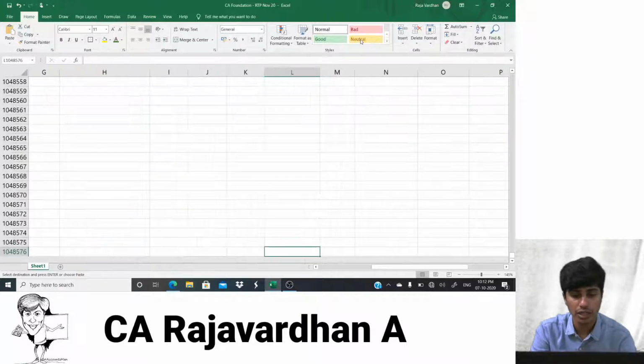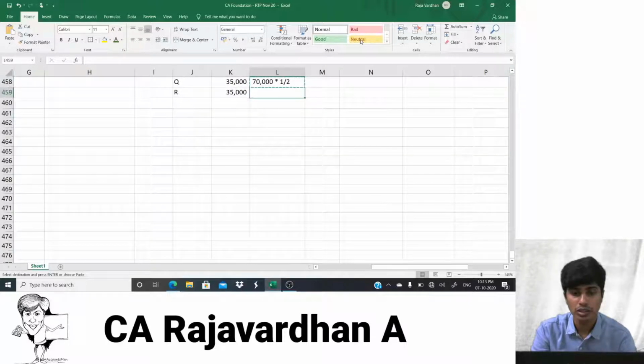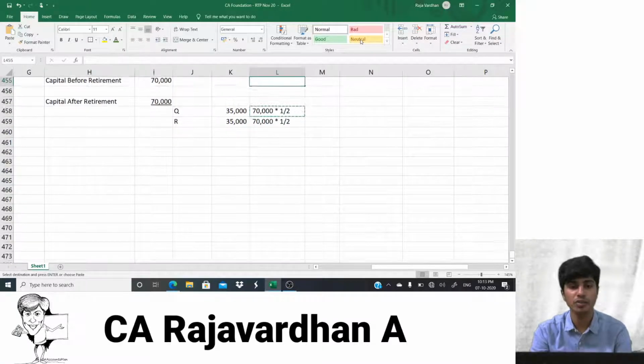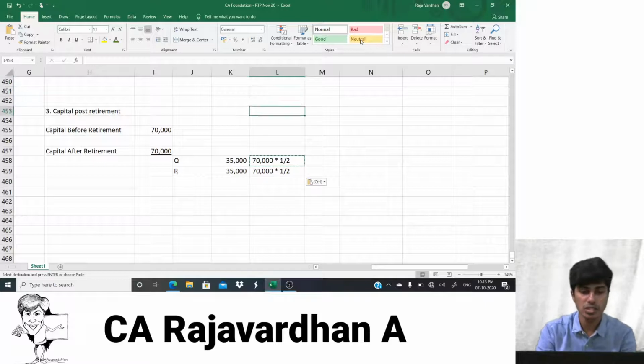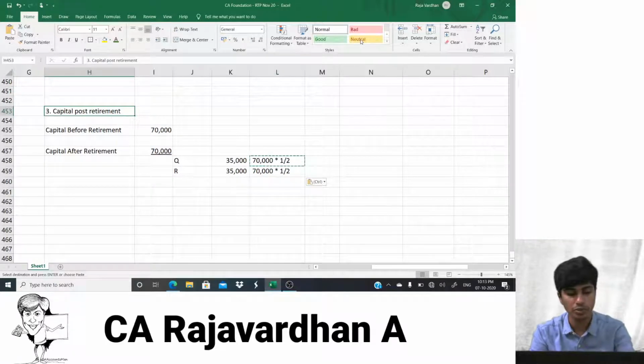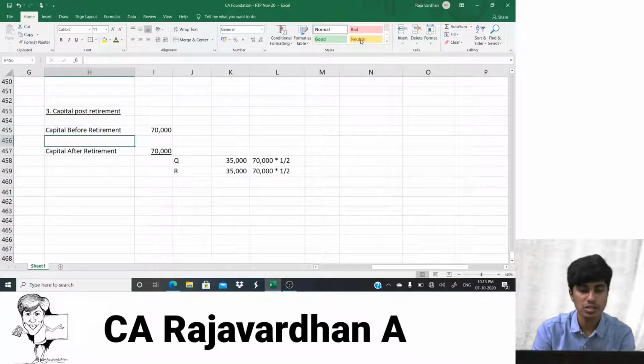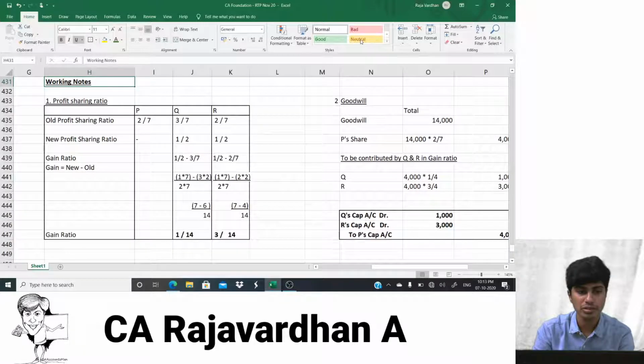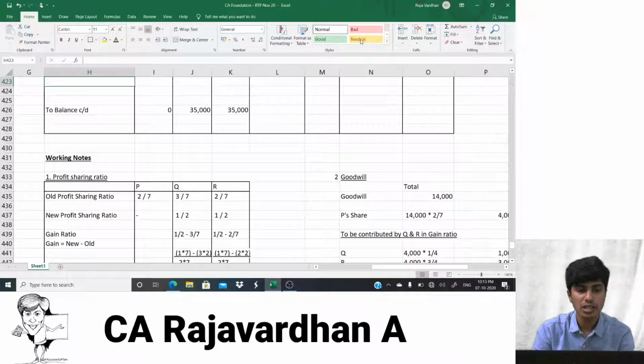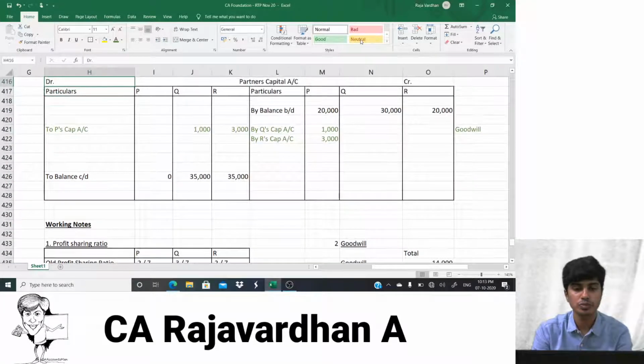Okay, that's for your understanding. So that at a later stage you should not be wondering how did we get that. Yes, guys, so this is the capital adjustment. If you want, you can copy, or you can take a quick screenshot of this. Yes, working note number 3, 35,000, 35,000 will be the capitals. So I've posted it in the balance carried on column also.